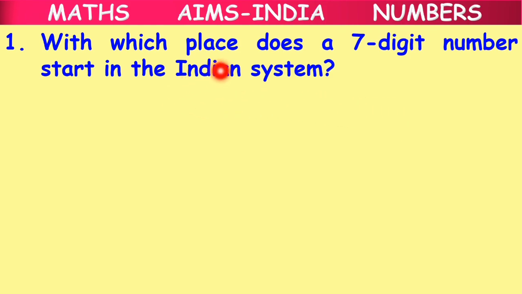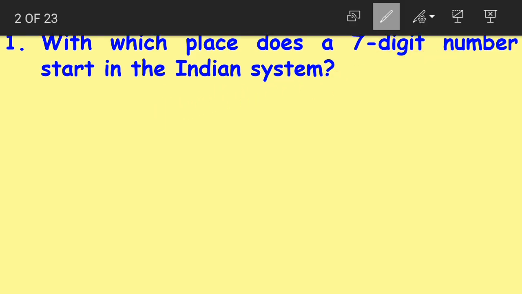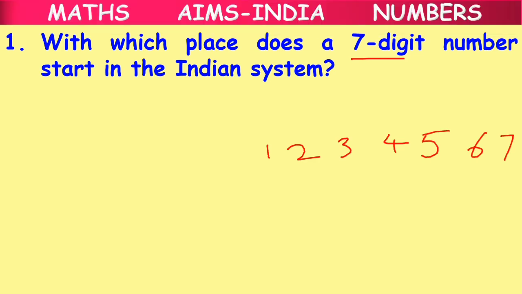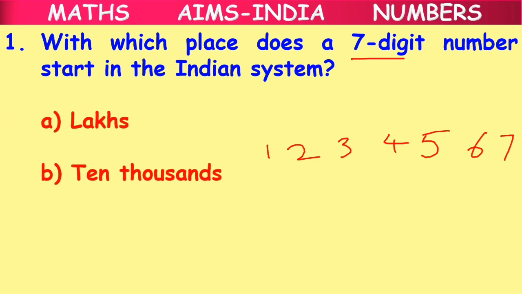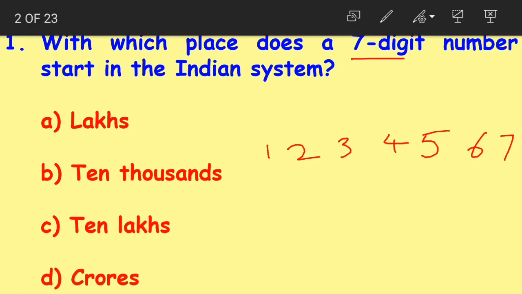First question is, with which place does a 7-digit number start in Indian system? What are they saying? A 7-digit number. So when I say 7-digit number, 1, 2, 3, 4, 5, 6, 7. It has 7 digits. Okay, let us look at the options first. Option A, lakhs. Option B, 10,000s. Option C, 10 lakhs. Option D, crores.